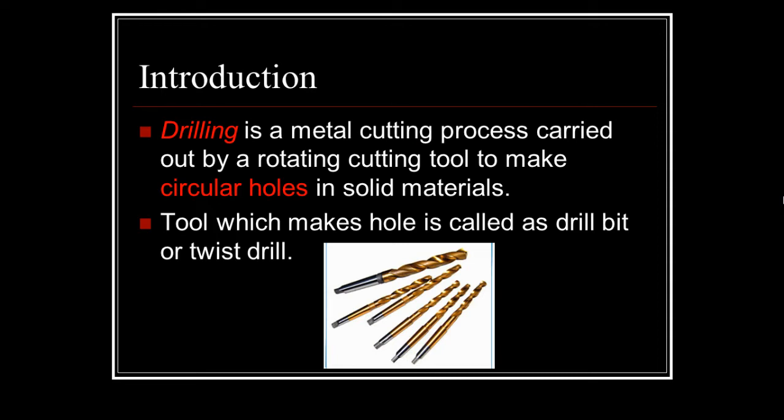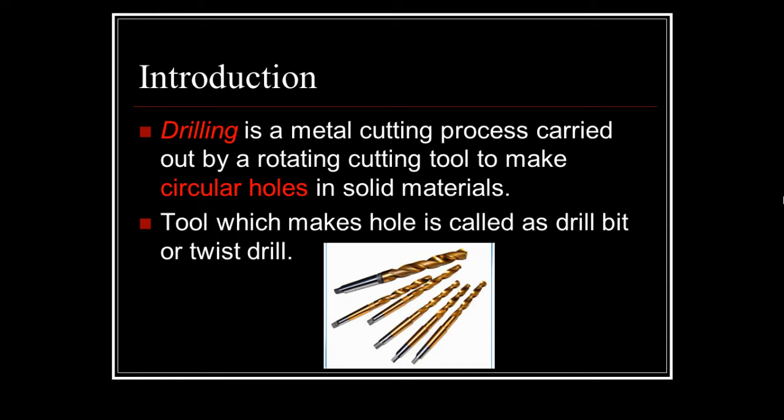To start the drilling, a mark of indentation is made at the required location with the help of a center punch, and the rotating drill is pressed at that particular location where the mark has been made, and then is fed into the workpiece. After that, the hole can be made up to the required depth.